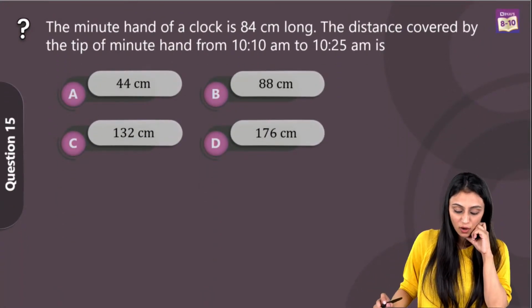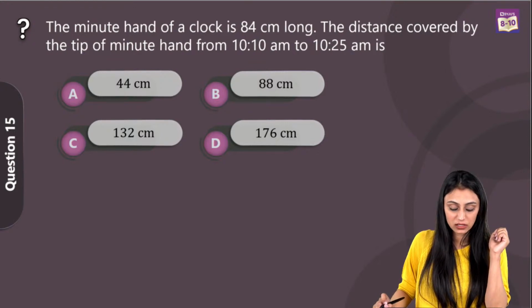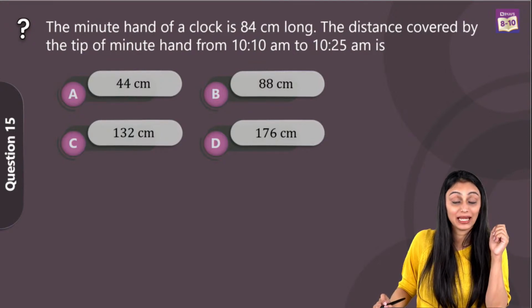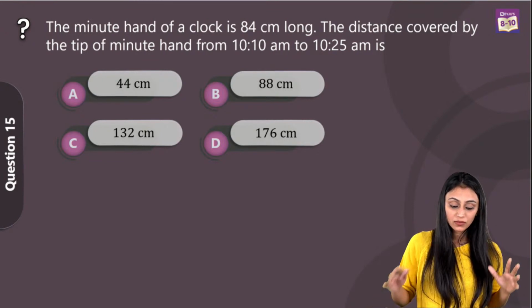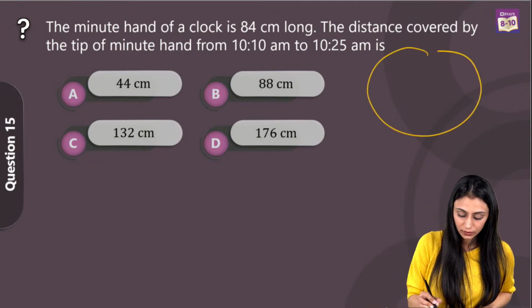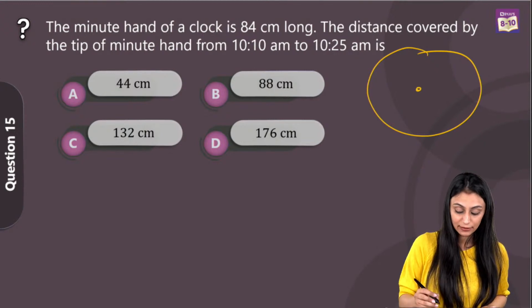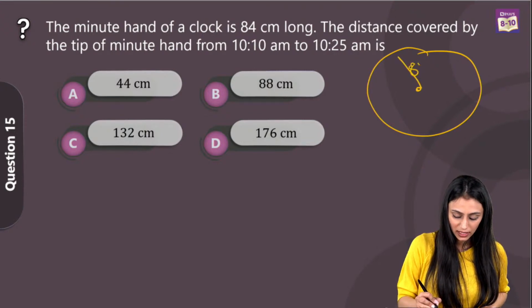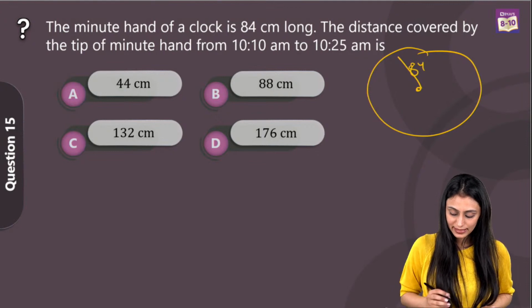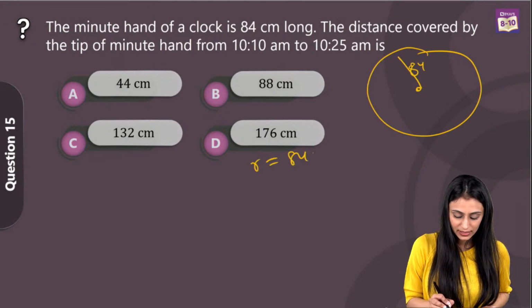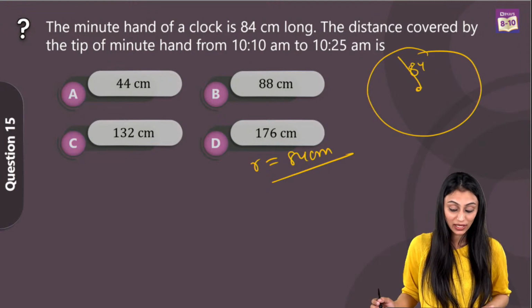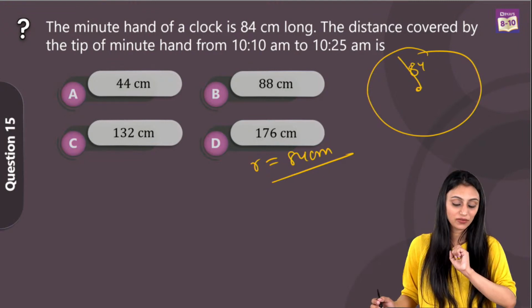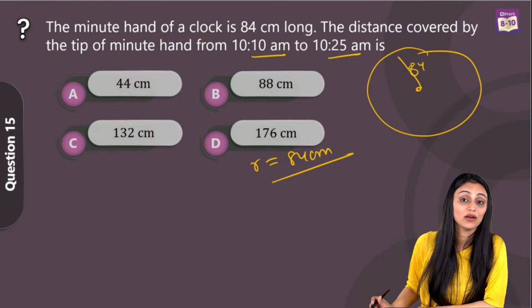The minute hand of a clock is 84 centimeters long. The distance covered by the tip of the minute hand from 10 a.m. to 10:25 a.m. is... So, when you're talking about a clock, this is the minute hand that's 84 centimeters long. That means this is the radius. Distance covered by the tip of the minute hand from 10:10 to 10:25: it is covering 15 minutes.